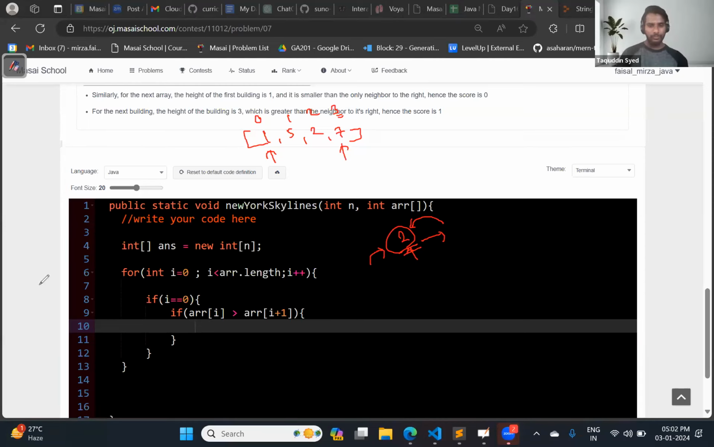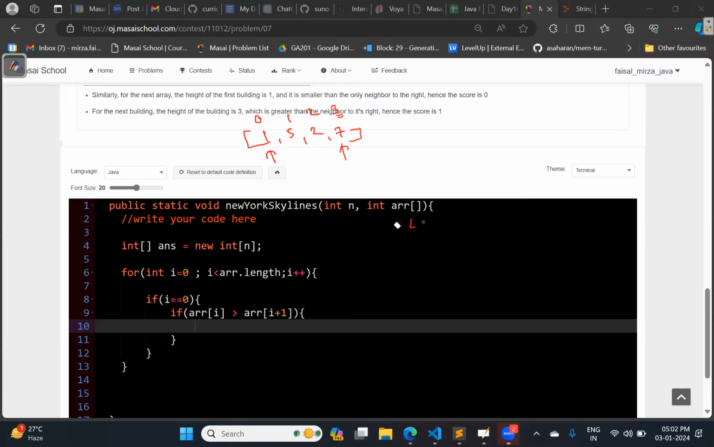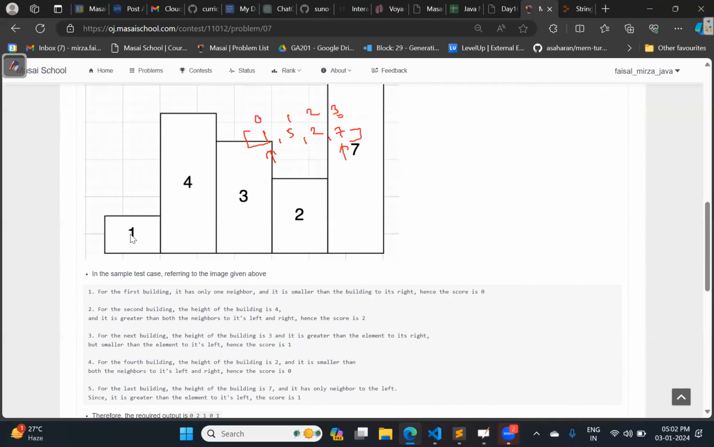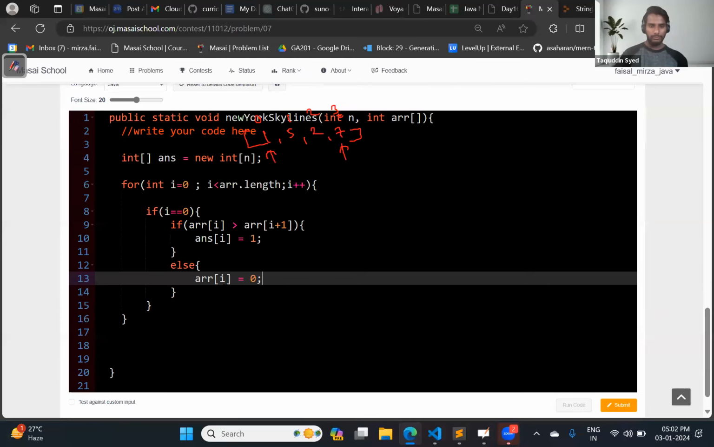Everyone, is it clear? Please confirm. It will not come. That condition will not come here. Okay. So can I say that the answer of I equals 1? If this condition is not satisfied, only one condition will be there: this building is less than the next building. So at that point we will give the 0. This is what we are giving when the current building is lesser than the next building. Is it clear?